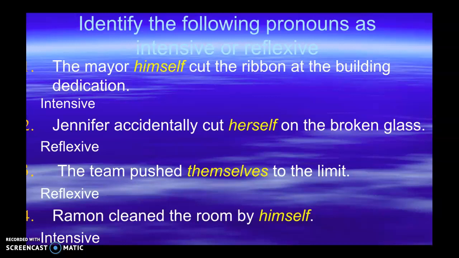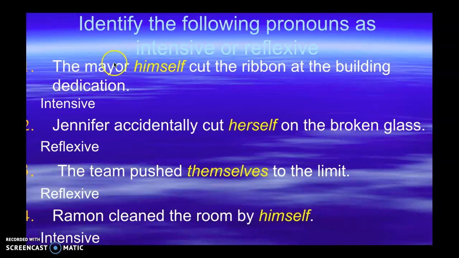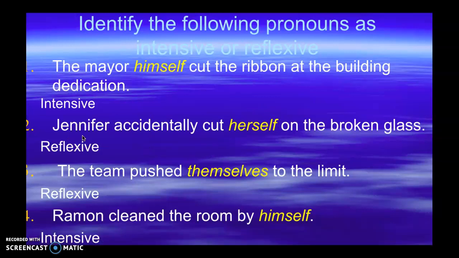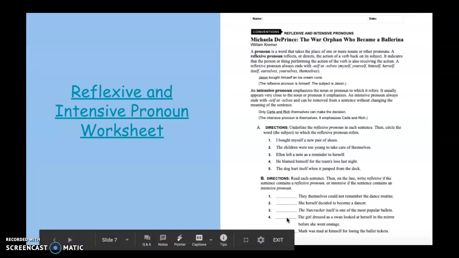Now, if you look at number 1, the intensive pronoun is located right next to the noun that it's intensifying. But in 2 and 3, where we have reflexive, the pronoun is not right next to the noun that it's intensifying. So that is one of the examples that they do give us to look at. Though in number 4, this is intensive and himself is all the way at the end of the sentence.